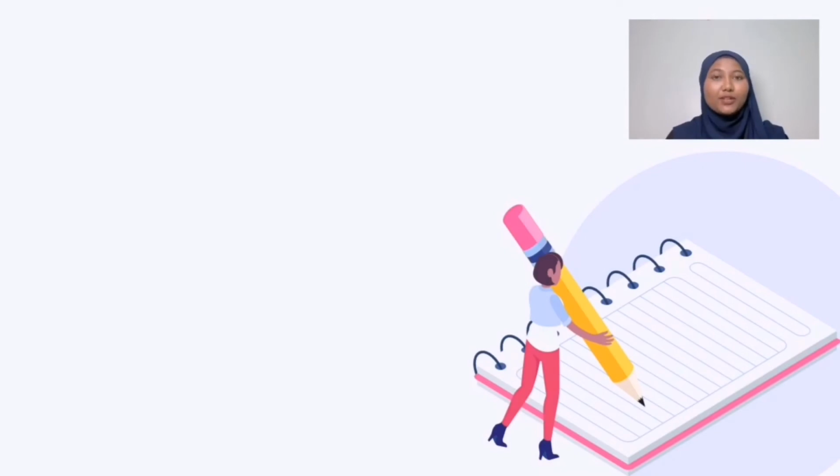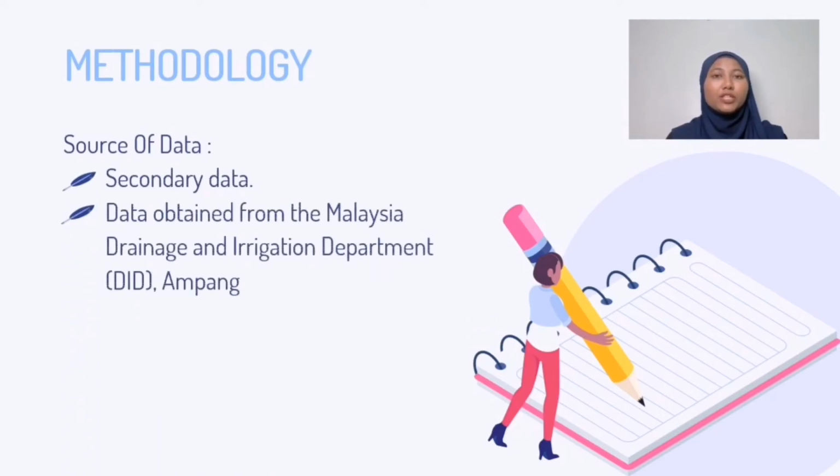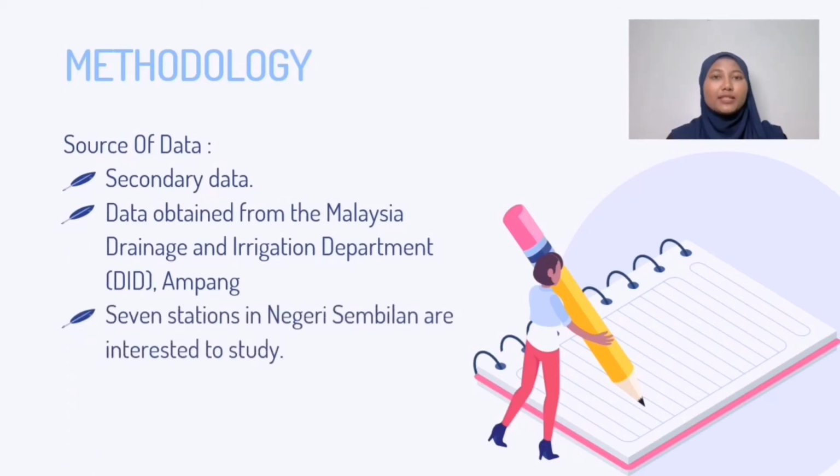Hi, my name is Nur Atika binti Kasim and I will proceed with the methodology. In this study, we use secondary data. The data are obtained from the Malaysia Drainage and Irrigation Department at Ampang. There are 7 stations in this study. Each station represents every district in Negeri Sembilan. The software is being used to collect the rainfall data.